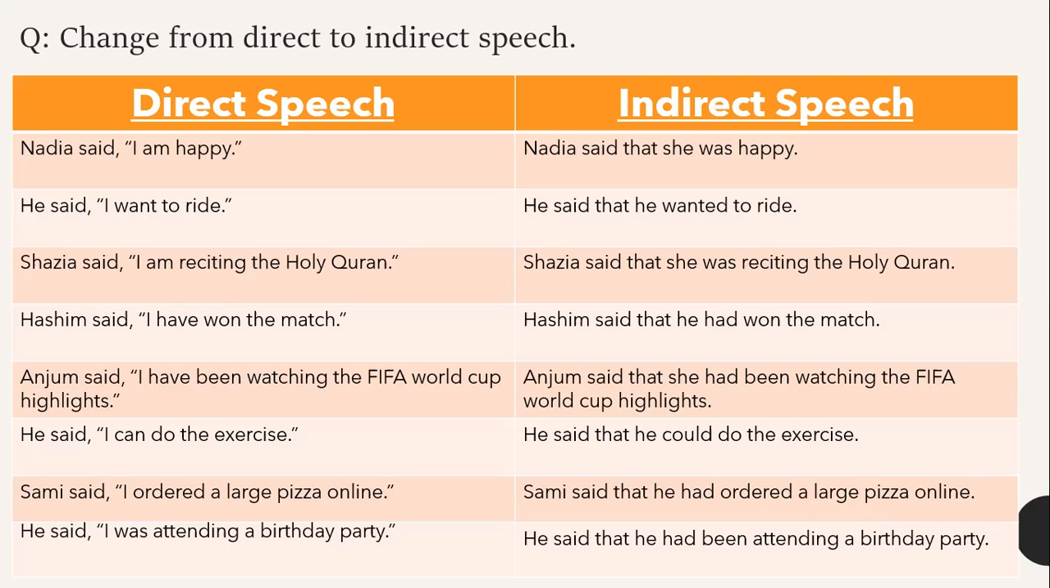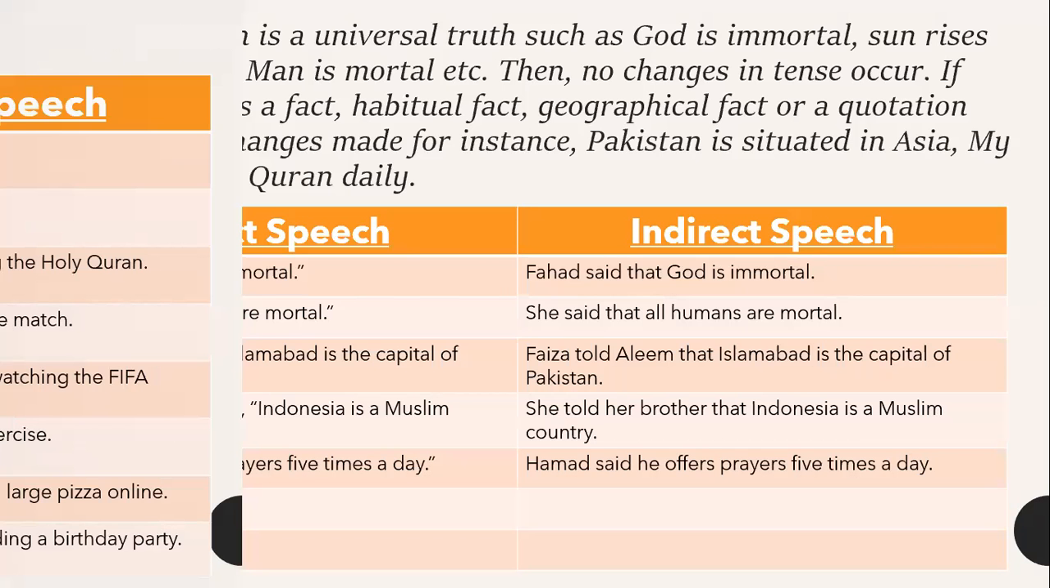He said, "I was attending a birthday party." Now over here, this last example is an example of past continuous. It will convert into past perfect continuous, that is had been plus verb first form plus ing.